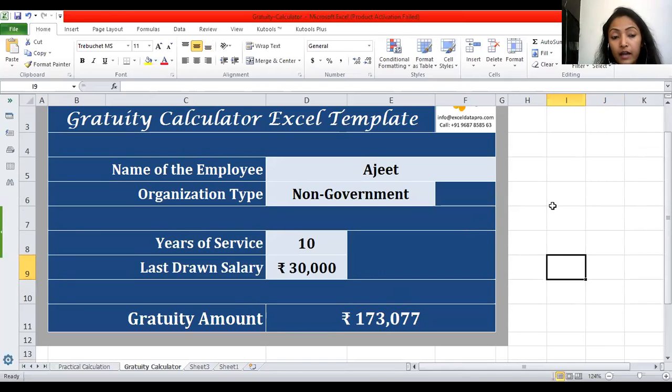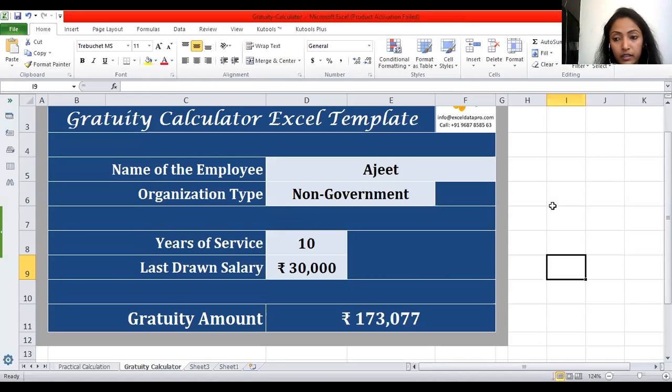But I had also discussed that whether the job is regularized or not, the gratuity is paid. It's not that only if you are getting a monthly salary, you are eligible to receive the gratuity amount. So in case someone is receiving daily wages or piece rate wages, then also he is eligible.